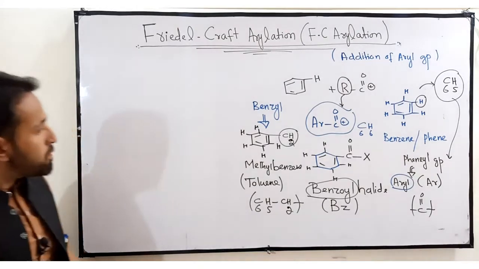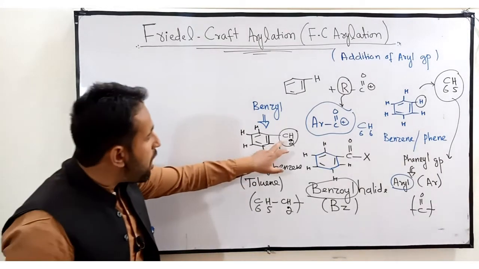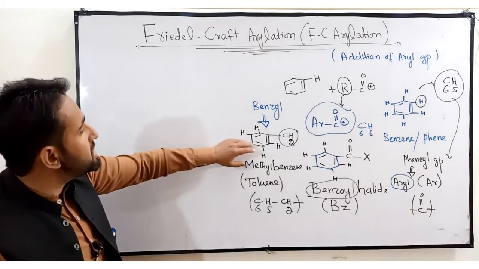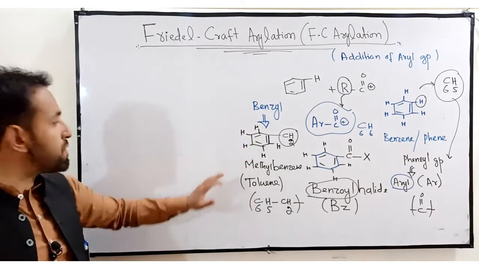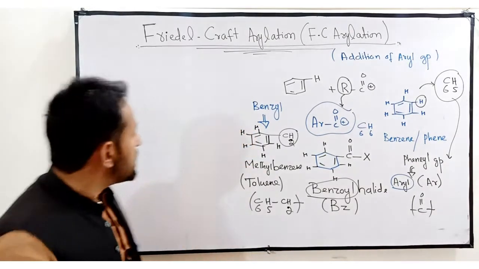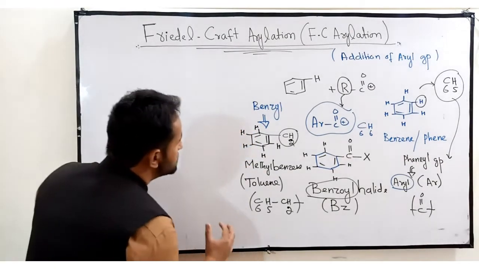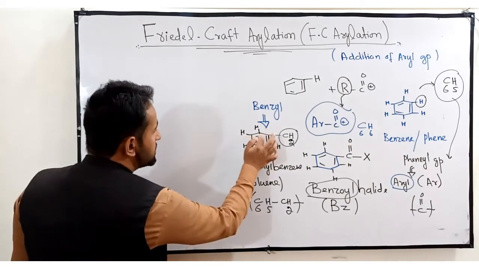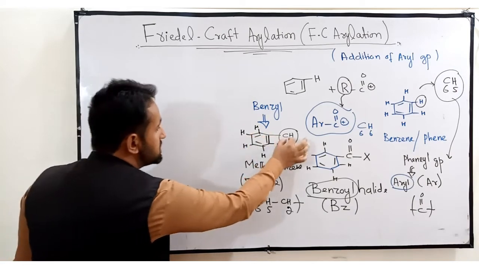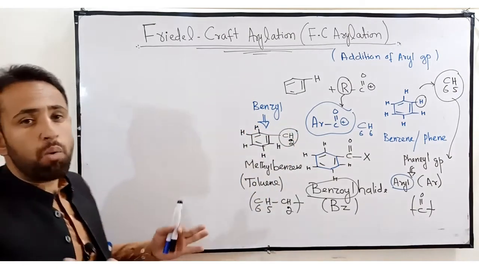Now a question rises. If instead of the CH3, I replace one of the hydrogen atoms from one of these 5 carbons of the ring, now what will happen?